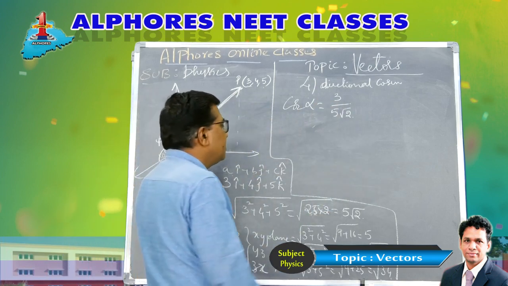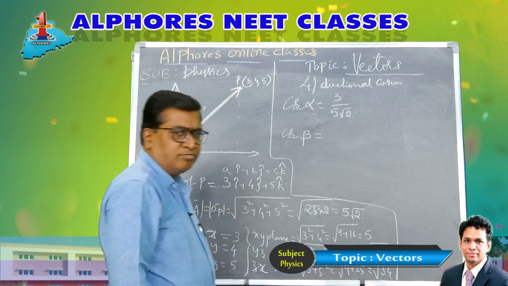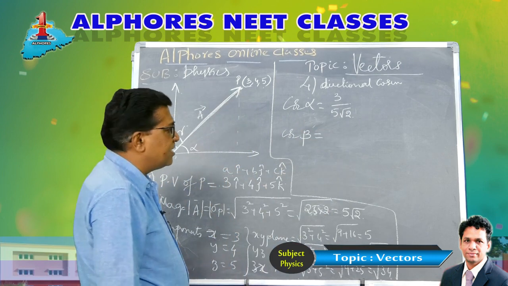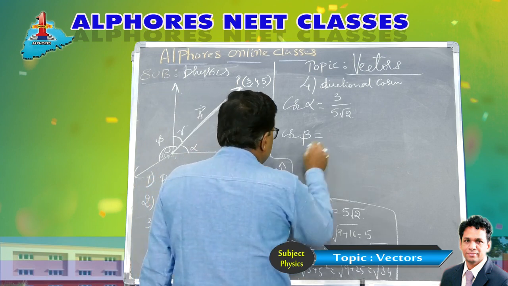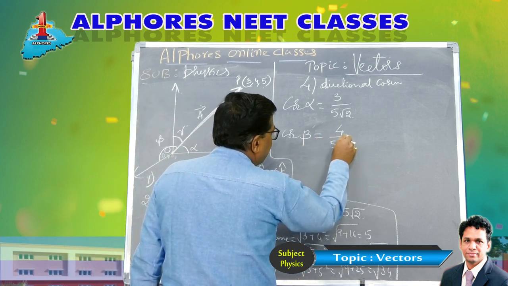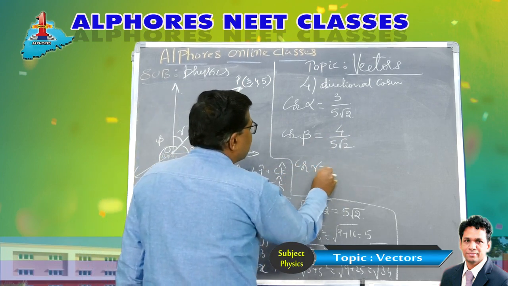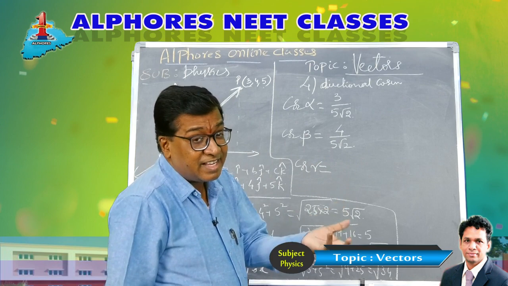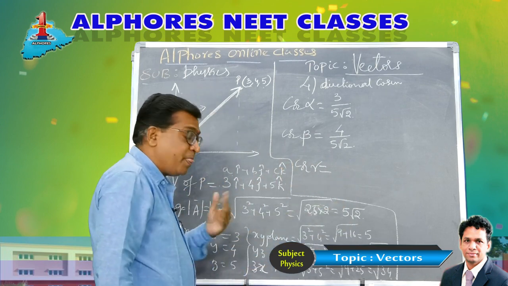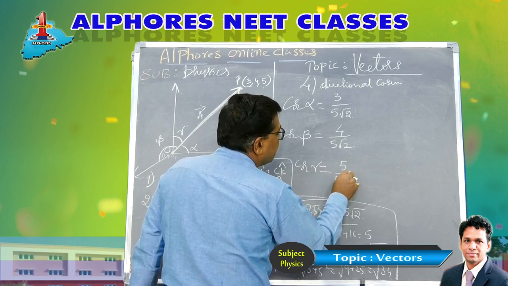Similarly, the angle made by the vector with the y-axis is beta. Cos beta is b by the magnitude, so b is 4, giving 4 by 5 root 2. And the angle made by the vector with the z-axis is gamma. So cos gamma is c by the magnitude, which is 5 by 5 root 2.